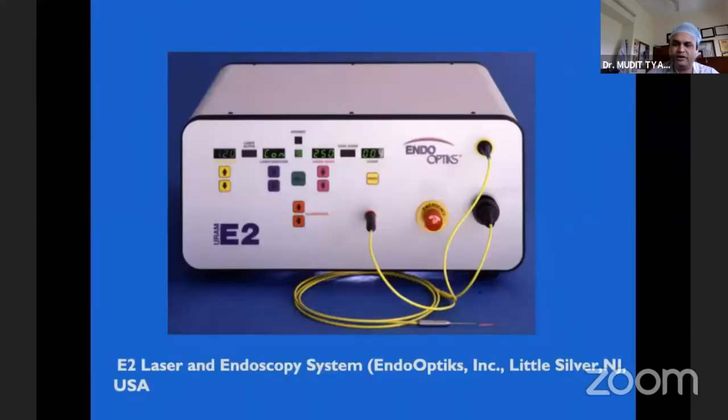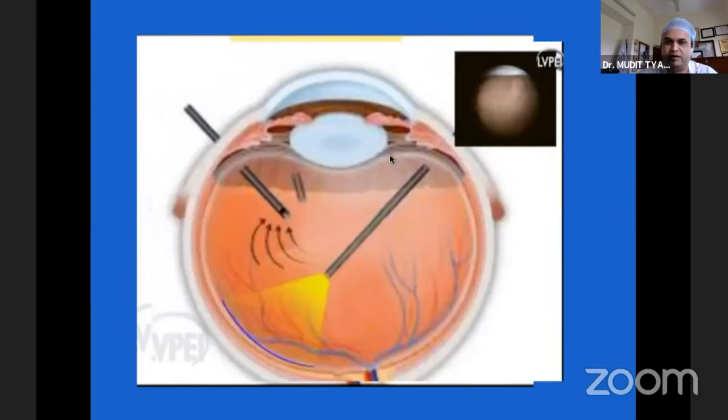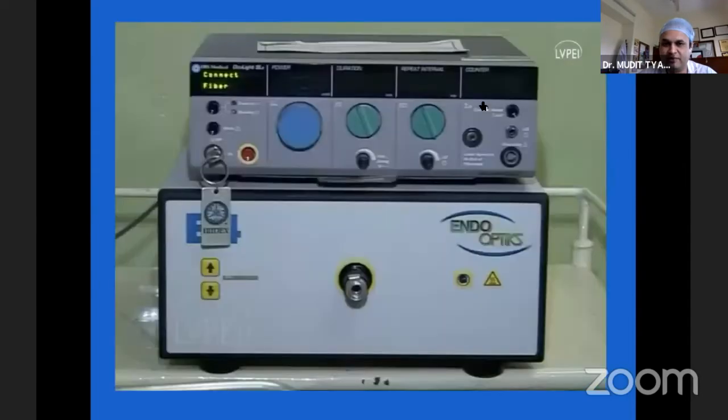Dr. Vinod has already shown the setup of the machine. When you do a conventional vitrectomy, normally what we have is a bird's eye view. But when you do an endoscopy, you have an end-on view, where you've got an endoscopy probe which focuses upon the opposite retina, and you visualize that part in your camera. So this is how the surgeon setup is.